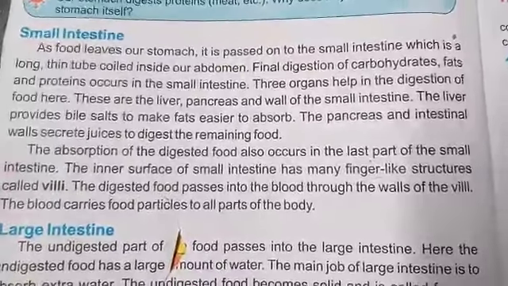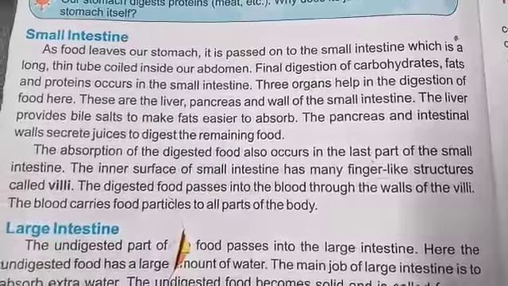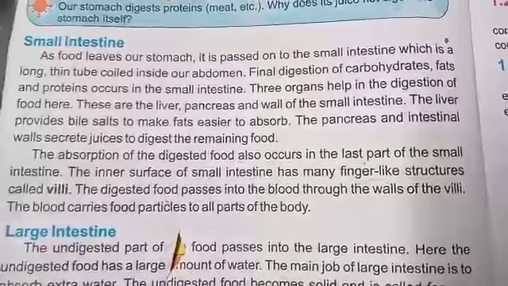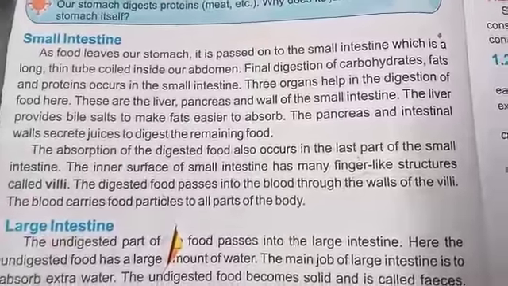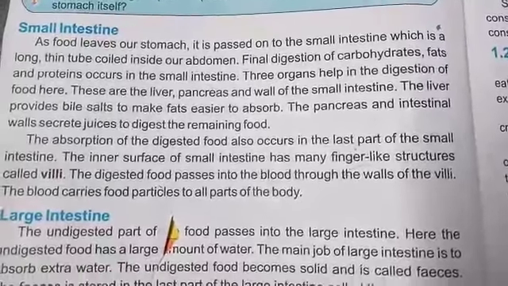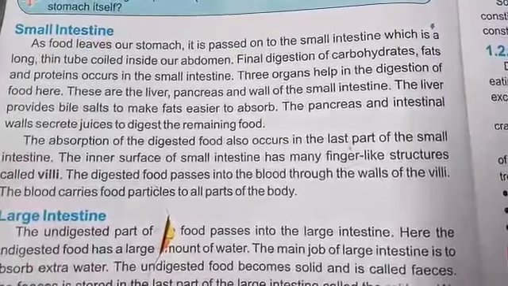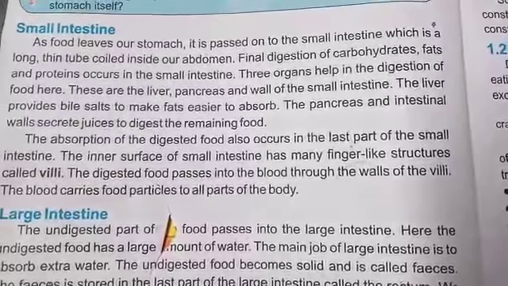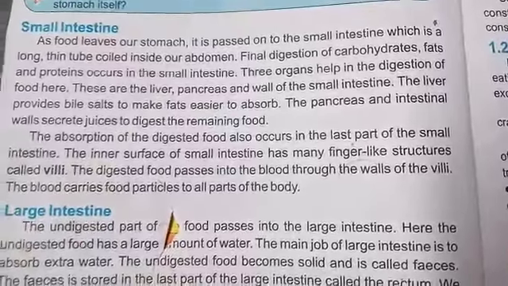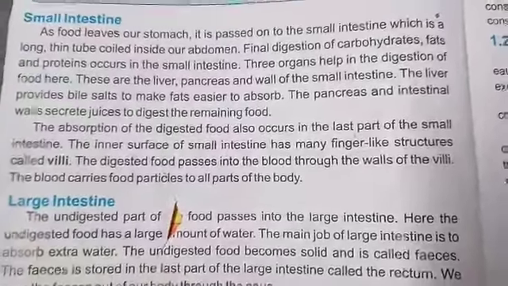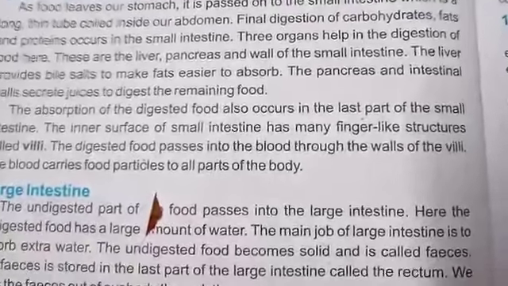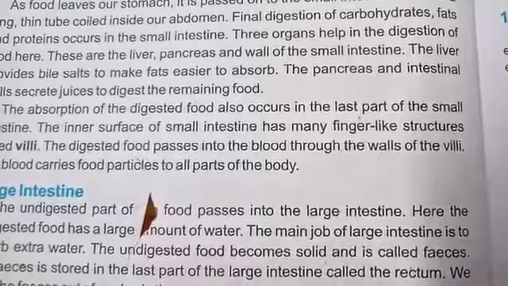The liver produces bile juice that helps in fat digestion, and the pancreas and intestinal wall also release juice for digestion. The absorption of the digested or simplified food occurs in the last part of the small intestine, through small finger-like structures that are called villi. Digested food passes through the walls of villi to the blood and ultimately to all body parts or even the cells of the body.